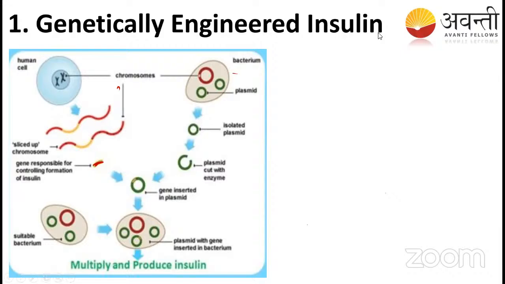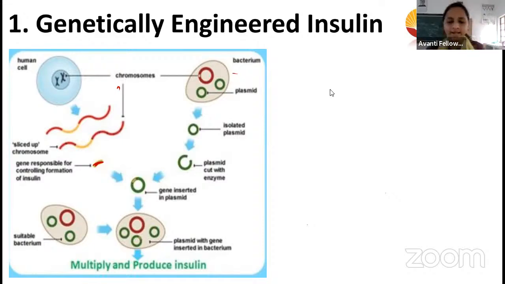So I will recall the things we studied. I told you why insulin is important.